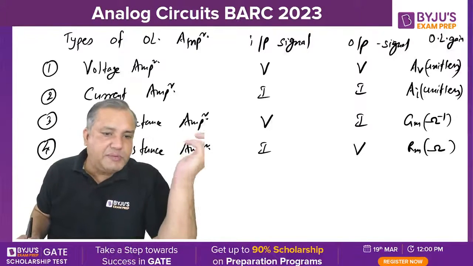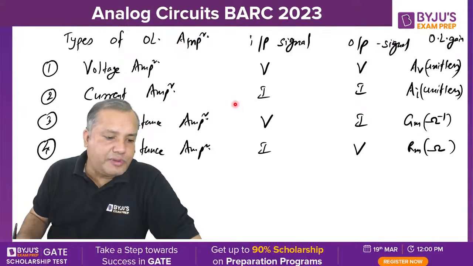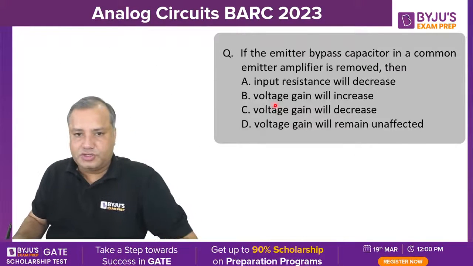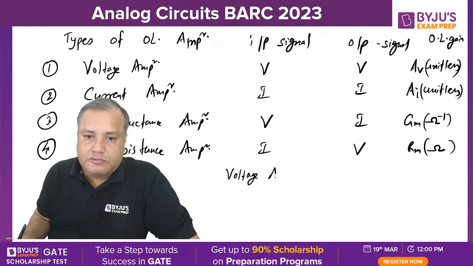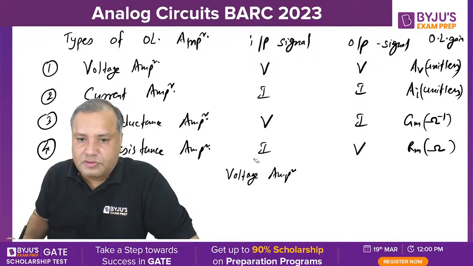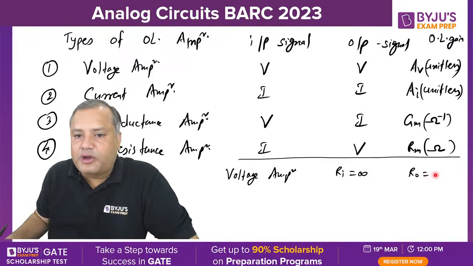What are their ideal input and output impedances? That is also an important map. So students, for a voltage amplifier, the ideal value of input impedance is infinite and the ideal value of output impedance is 0.